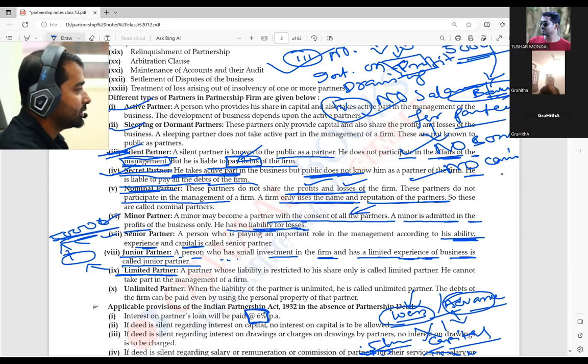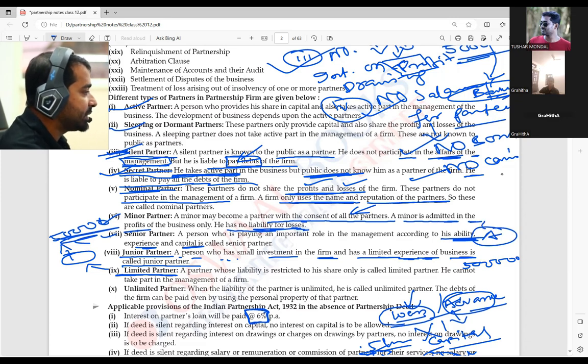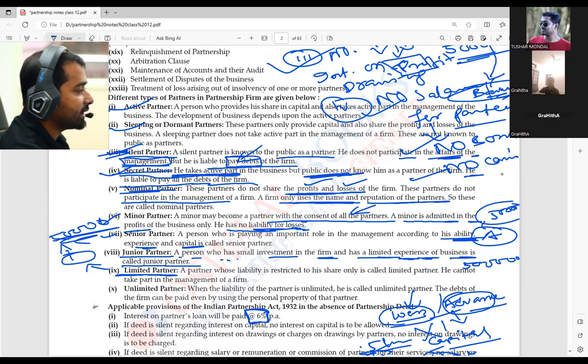Got the point? So that limited liability will take effect at the time of dissolution only. That means when the firm is dissolved and any liability arises. For example, the firm has a 5 lakh rupees liability, and person A has limited liability up to 50,000. So that person only pays up to 50,000, not 5 lakh. Got the point? Yes.